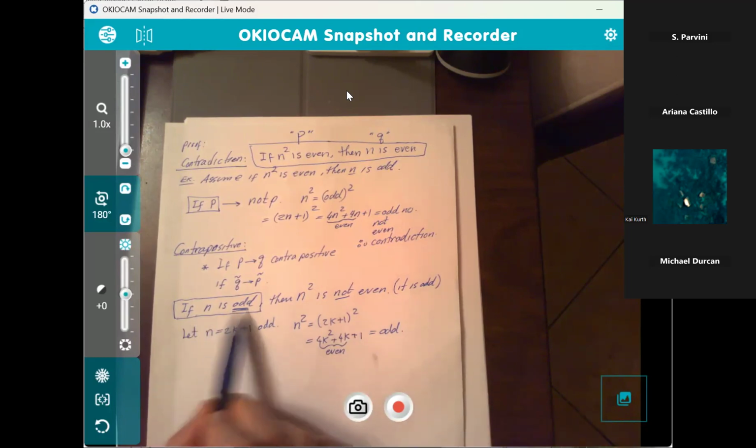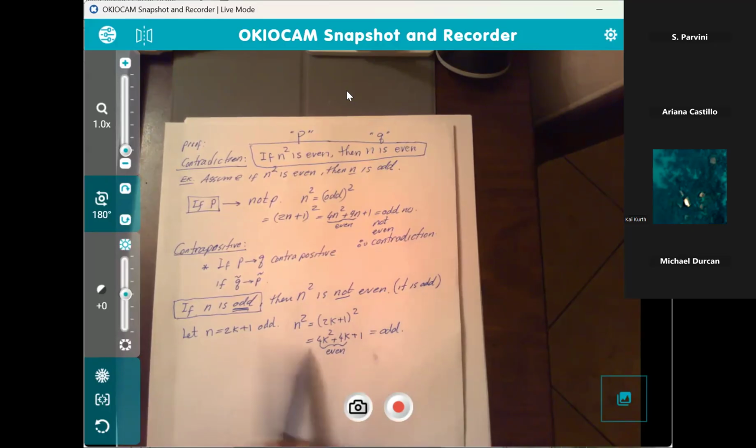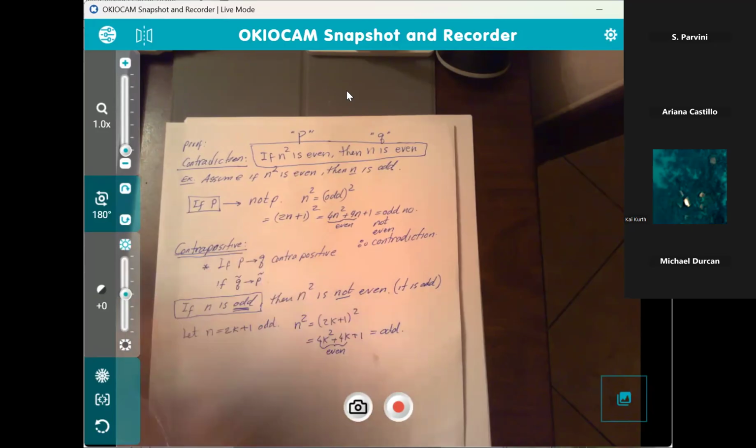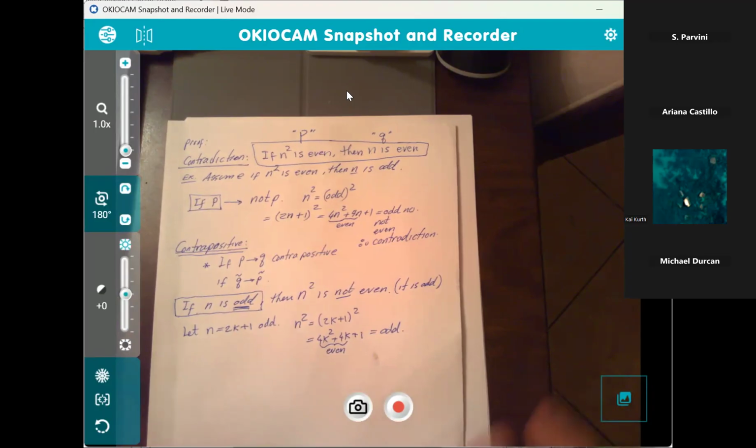So if n is odd, then n squared is not even. And we just showed that. So we have proved this by contrapositive. Okay, so that's the structure of a contrapositive. Is everyone okay so far on that example?